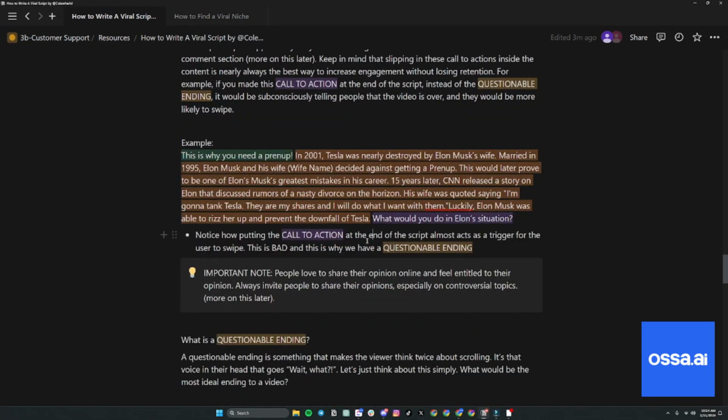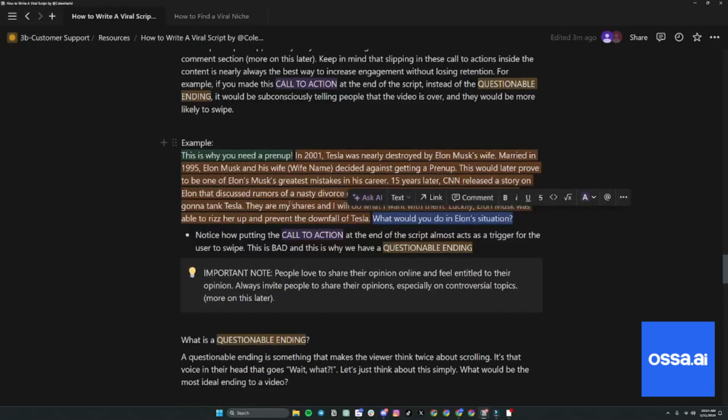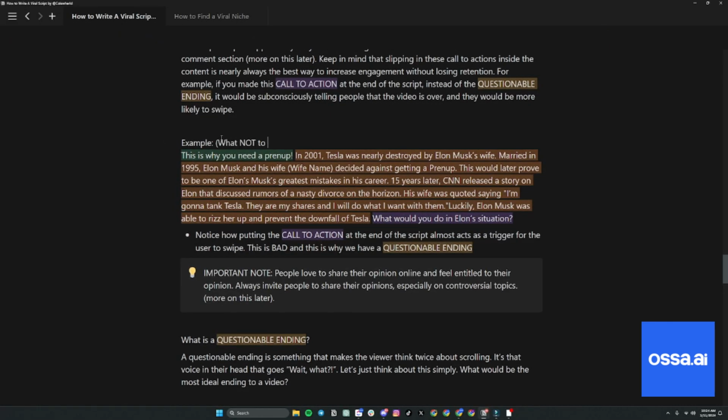So here, this is an example. I was just talking about this. So this is what I wouldn't do. Notice how I move the call to action to the end of the script. And this is an example of what not to do. So I'm just going to add that. What not to do.